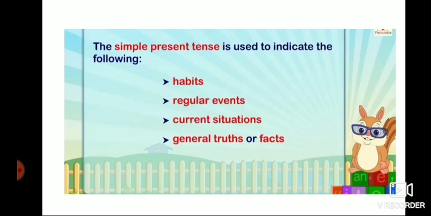It is used to indicate the following: habits, regular events, current situations, general truths or facts. For habits, regular events, current situations, today's actions, general truths or facts, you have to use simple present tense. Remember, children, for these you have to use simple present tense. You have to use the present verb only.